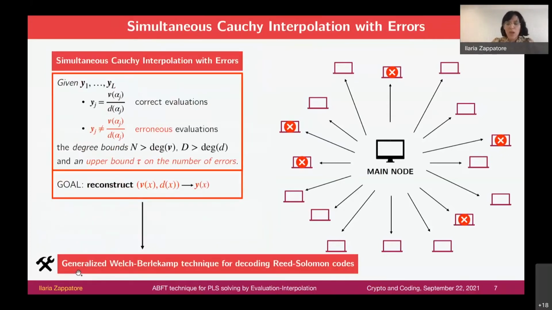So formally, this is the problem of reconstructing a vector of rational functions with the same denominator d from its evaluations, some of which are erroneous, and given also two upper bounds on the degree of the numerator and the denominator, and an upper bound on the number of errors. And what we will see is that in order to solve this problem, we will apply a generalization of the classical Welch-Berlekamp decoding technique for decoding Reed-Solomon codes.